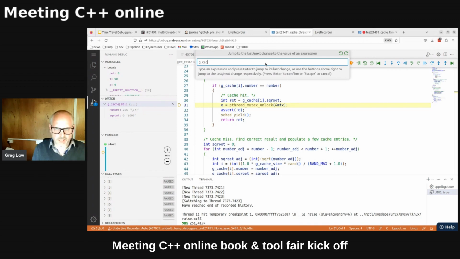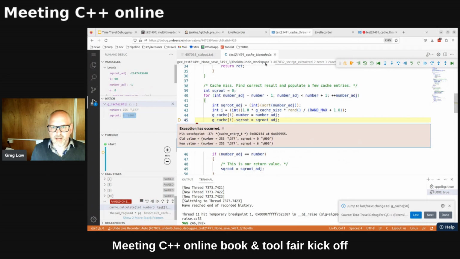So I want to know, when did gcache 90 last change? So I hit enter. And what this has done now is wound me back in time to the most recent time that element of the cache got updated. So I'm midway through the update, actually. It's executed the first line here and not the second, so it's midway through the update.